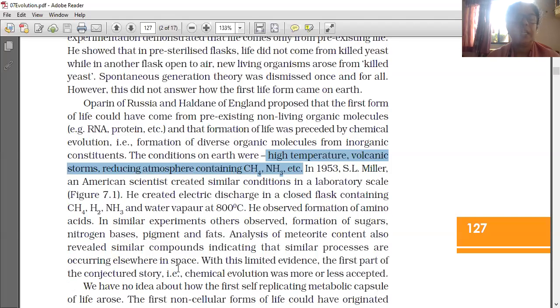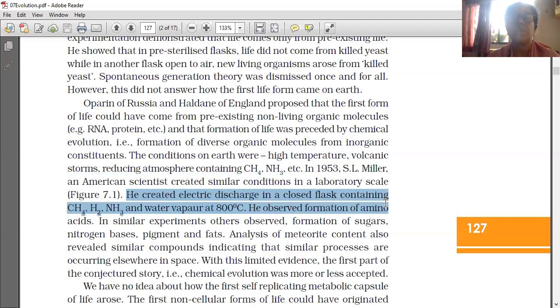He created an electric discharge in a closed flask containing methane, hydrogen, ammonia and water vapor at 800 degrees Celsius. High temperature was there on the early Earth, so he created a similar temperature. This experiment is known as Miller's experiment on the origin of life.